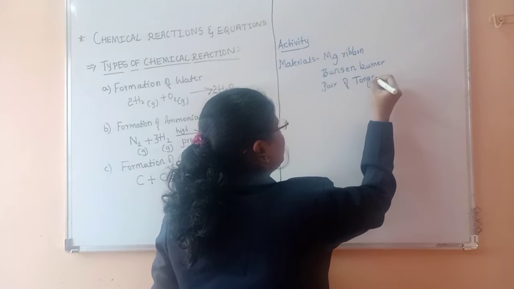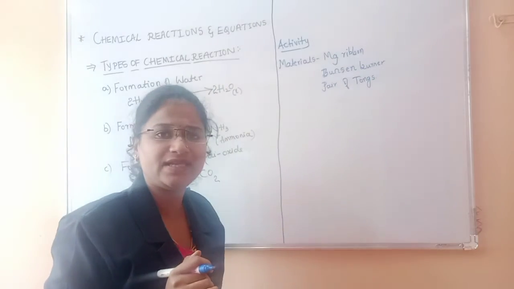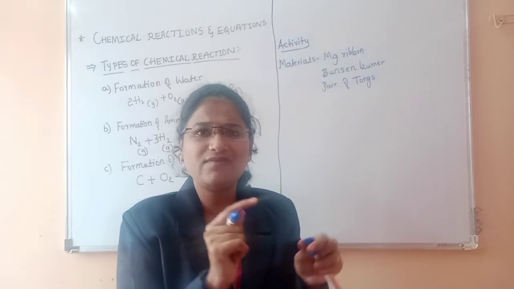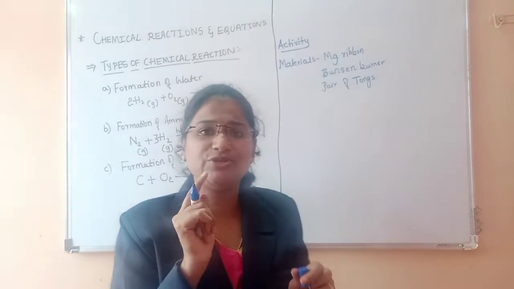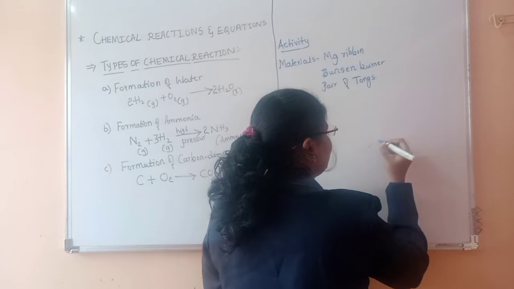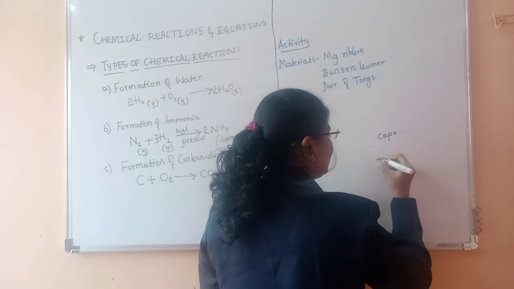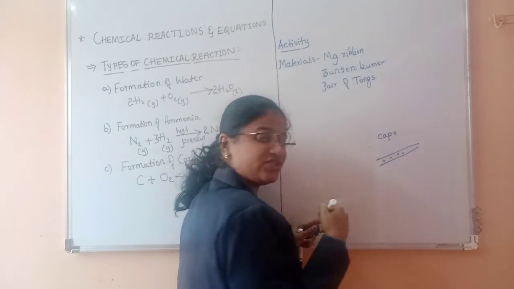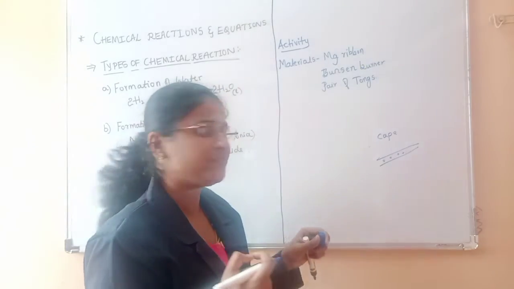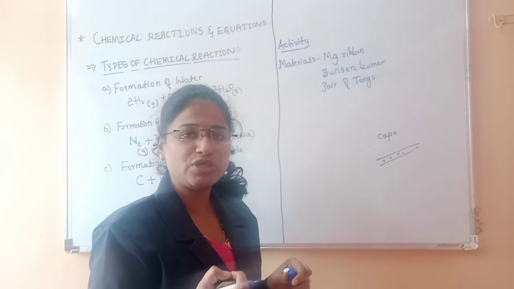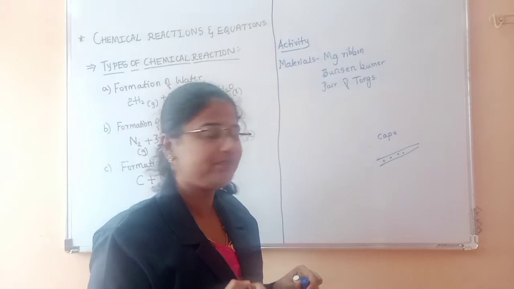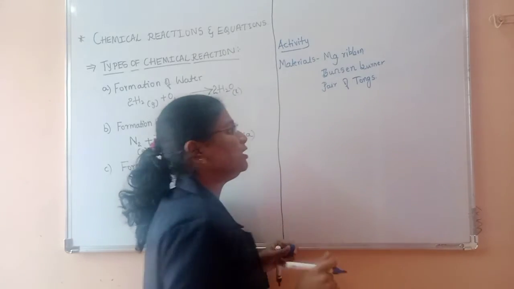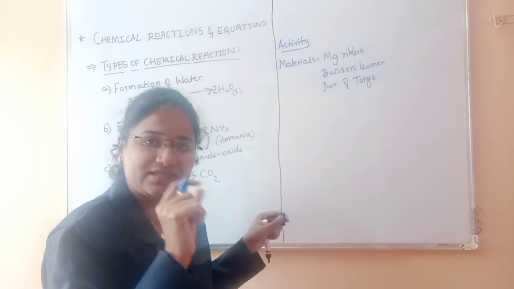For this magnesium ribbon, a common example I can give is during Deepavali we buy crackers, right? In our childhood days, I remember we used a cracker called a cap. It was reddish in color with dots on it. When we scratched it on a rough surface, it used to ignite and produce a pop sound. It was not a very dangerous cracker actually. The magnesium ribbon will be like that cracker.